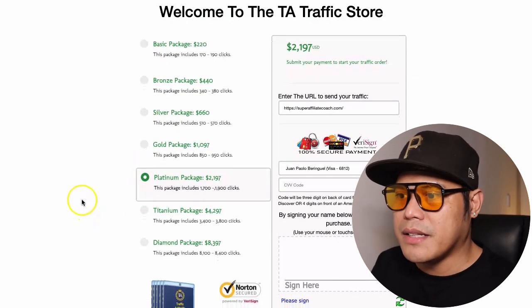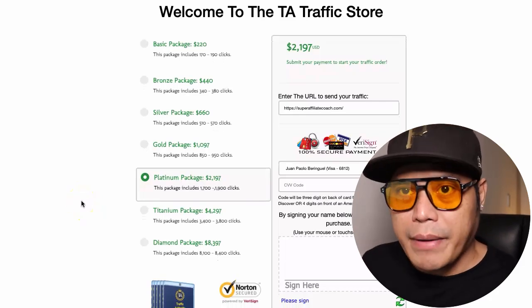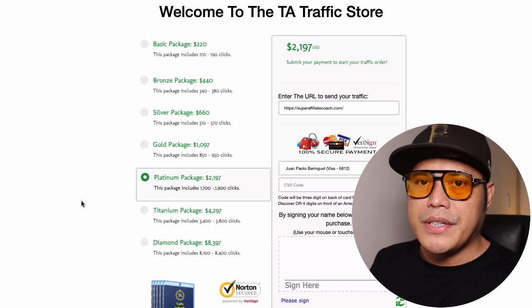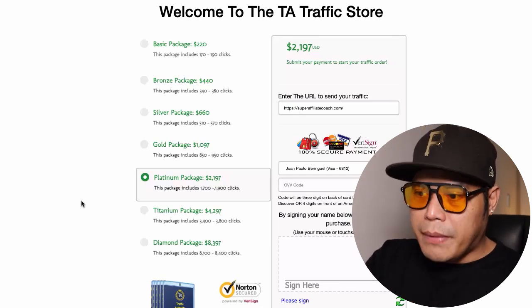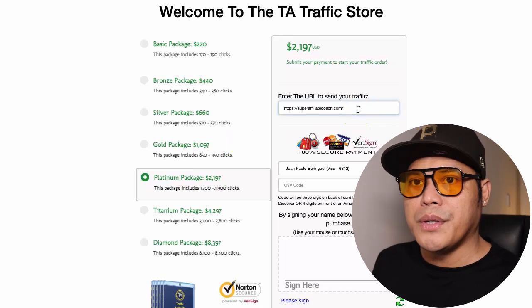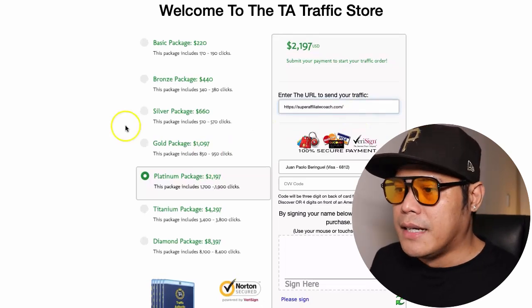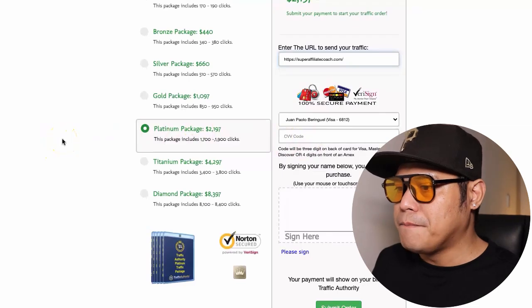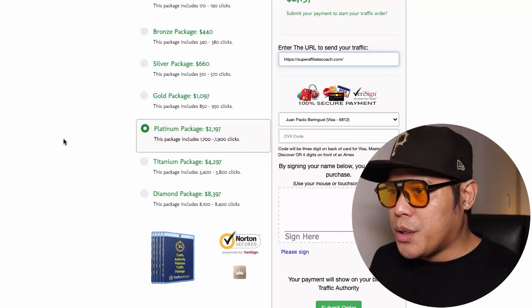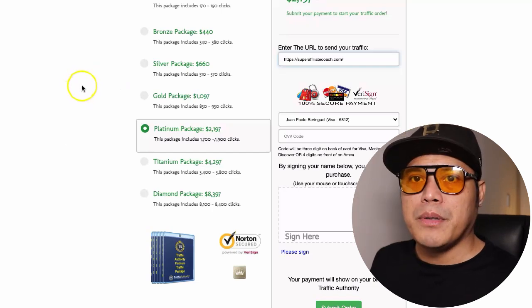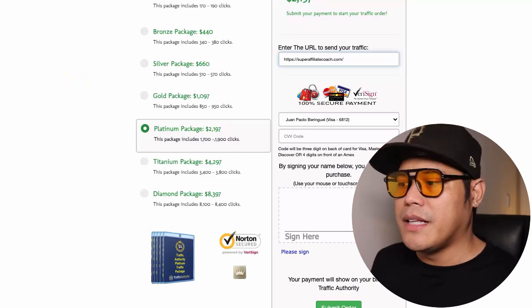There's no technical stuff. That's why I love this traffic package, because if you don't have a lot of time to learn about advertising, all you need to do is buy the traffic package, put in your affiliate link or your lead capture page link, and then complete the payment. Once you complete the payment, Traffic Authority will send the traffic to your affiliate link, and whenever people purchase, you make the commission.